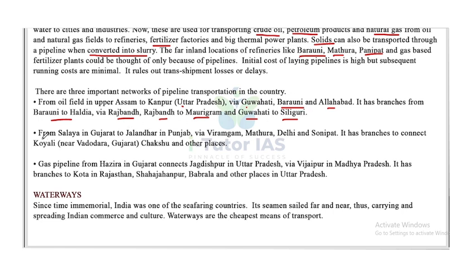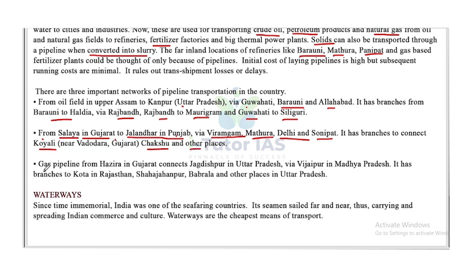Next one is from Salaya in Gujarat to Jalandhar in Punjab, via Viramgam, Mathura, Delhi, and Sonipat. It has branches to connect Koyali near Vadodara, Gujarat, and Chakshu and other places.